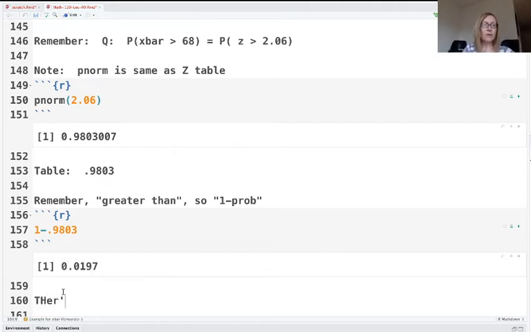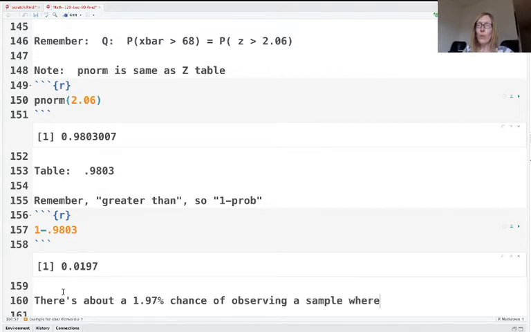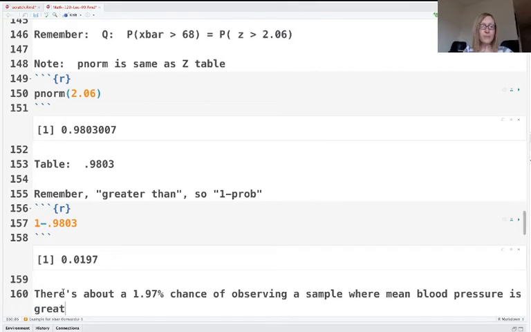There's about a 1.97% chance of observing a sample result like that, where mean blood pressure is greater than 68 BPM. And that's the end of this problem. We've answered this question: how likely is a specific sample result?